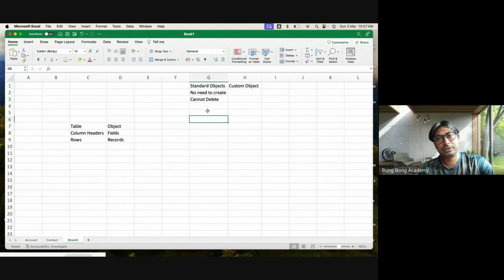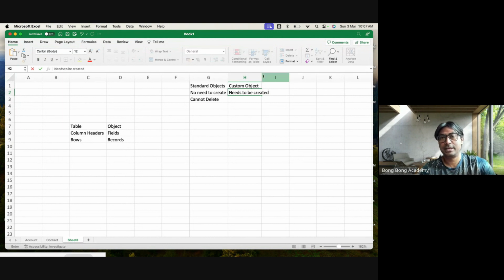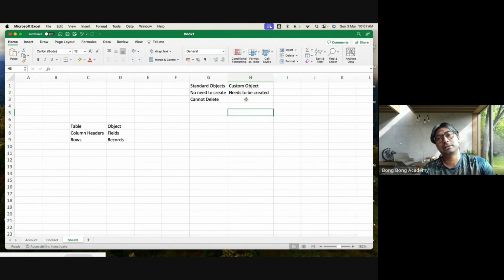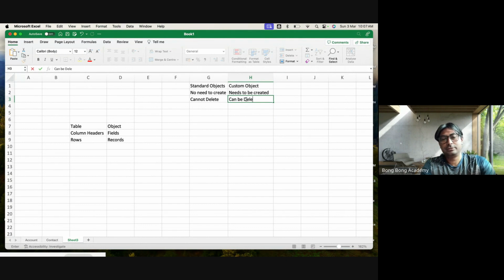Okay. What is a custom object? A custom object is the object which you create on your own. These objects don't exist, so they need to be created. Any new table you want to create is a custom object. And this can be deleted because you created it. So you can delete it if you don't need it, right?